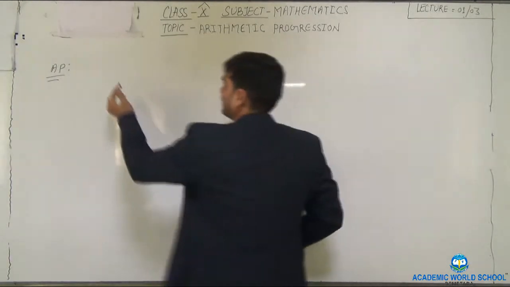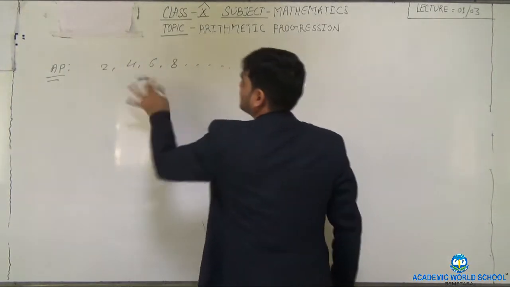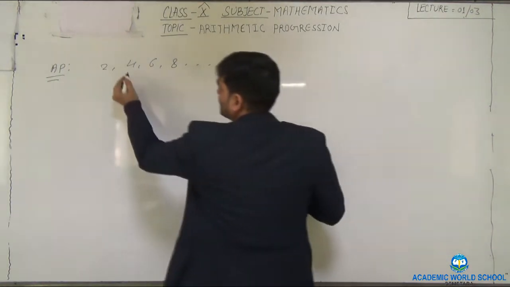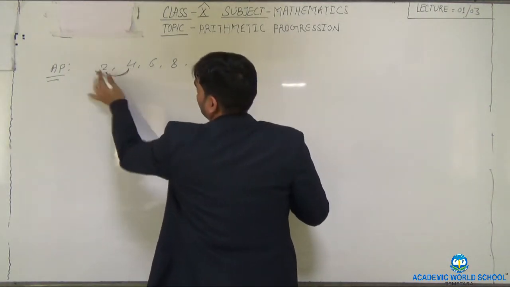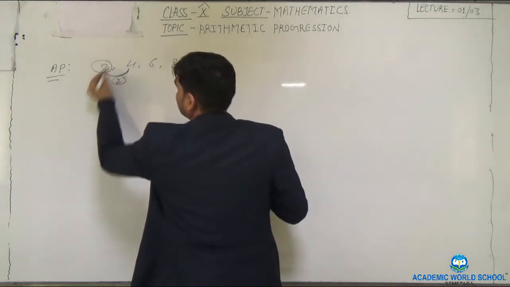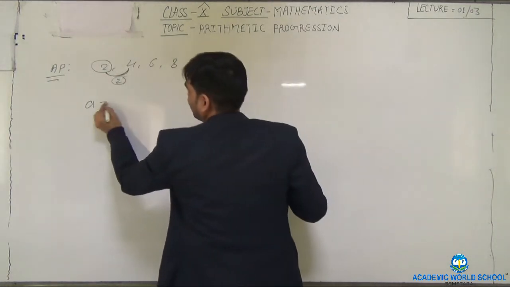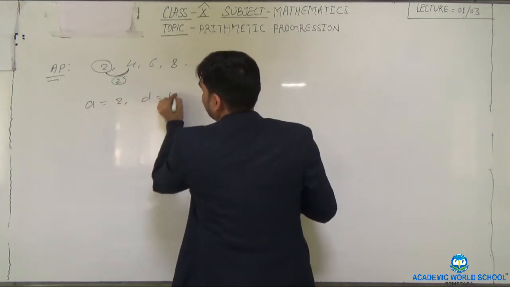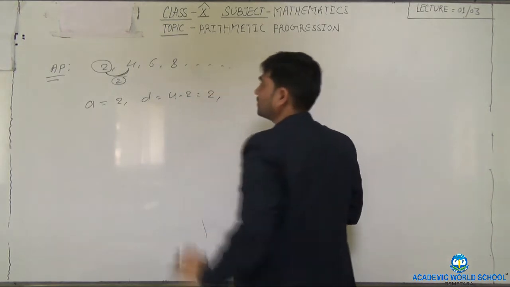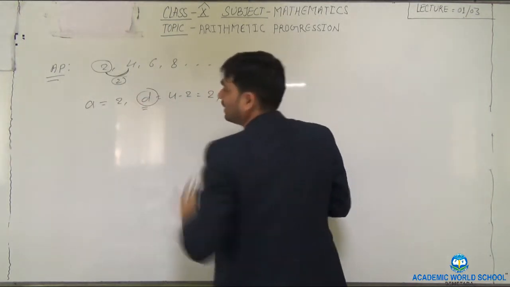Like that, if I have written 2, 4, 6, 8 as we have seen, this is in the form of AP. So you will see here the common difference, that means 4 minus 2 is 2. So let's suppose this is the first term. So A is 2 and the common difference 4 minus 2 is also 2. Okay, the common difference is represented by the small d.